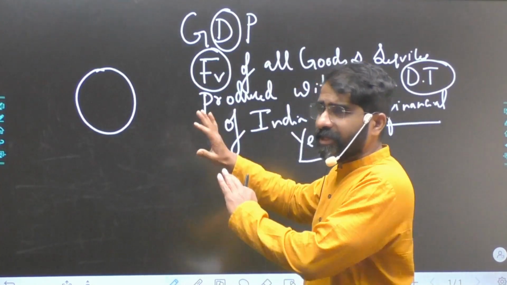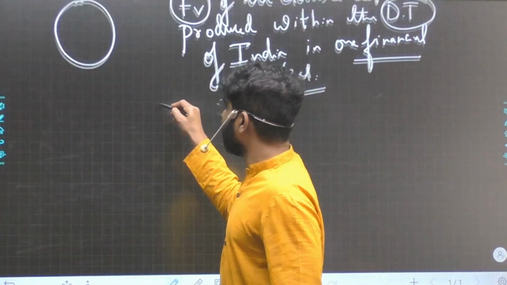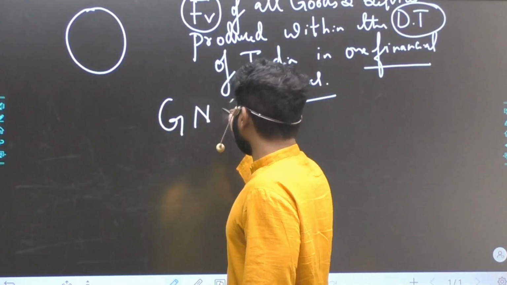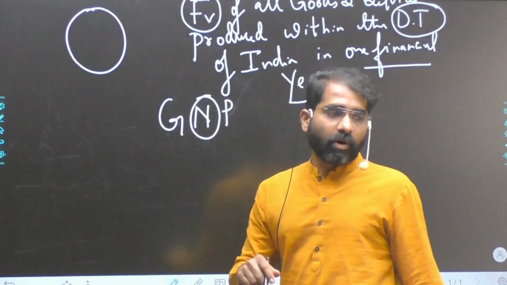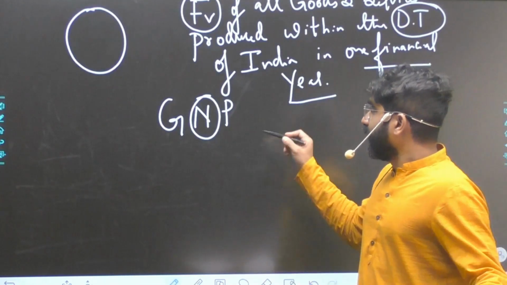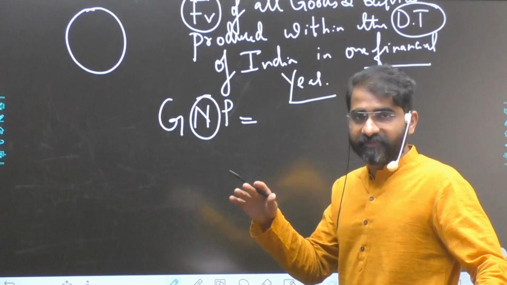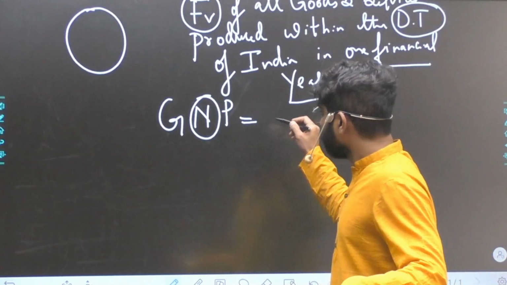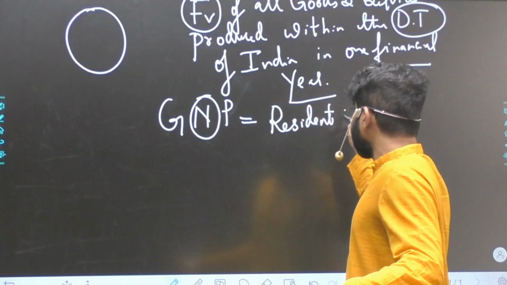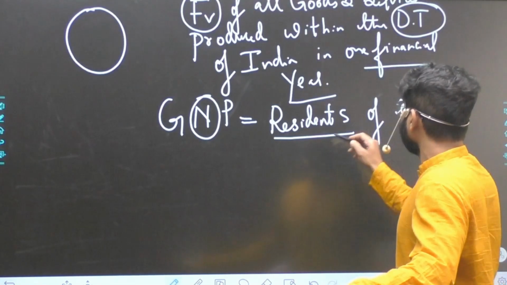Very important. Here much of the confusion is never there. But when I use the word GNP, most of the time the confusion comes up in this area called GNP, or gross national product. Gross national product is the total final value of all goods and services produced by the residents of the country.